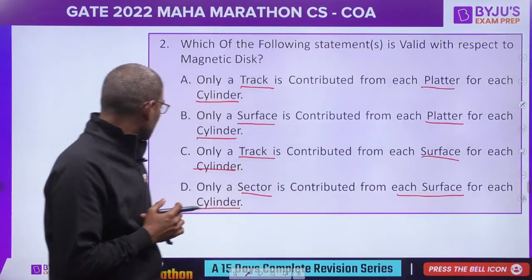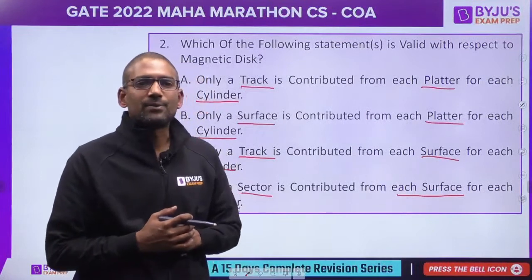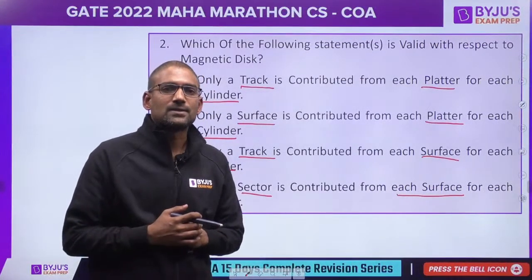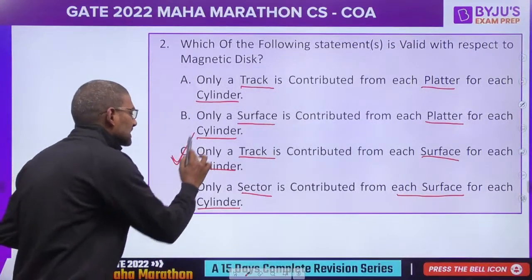Mayank, I think Mayank has chosen option C. Rest everybody are choosing B. Sambhav C. So the right answer is option C.